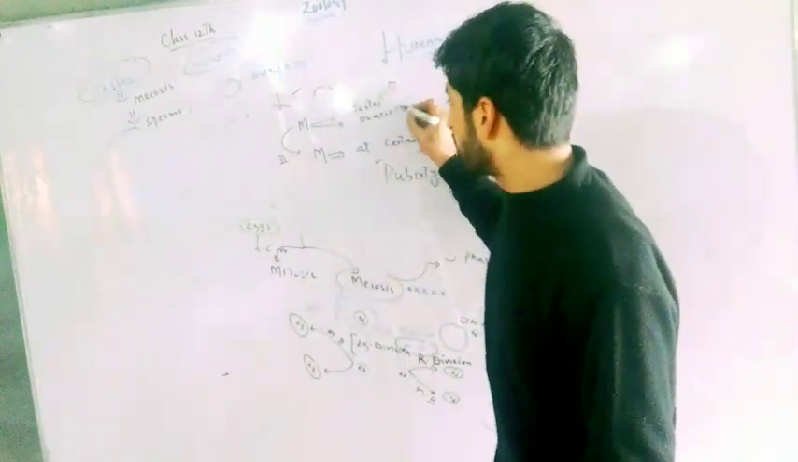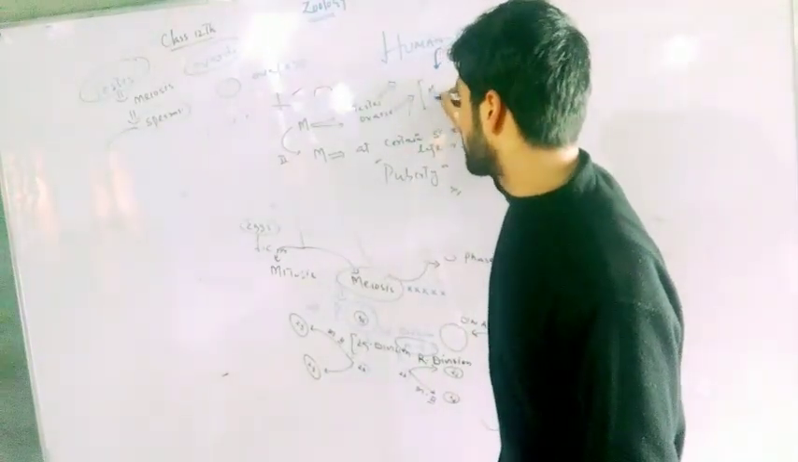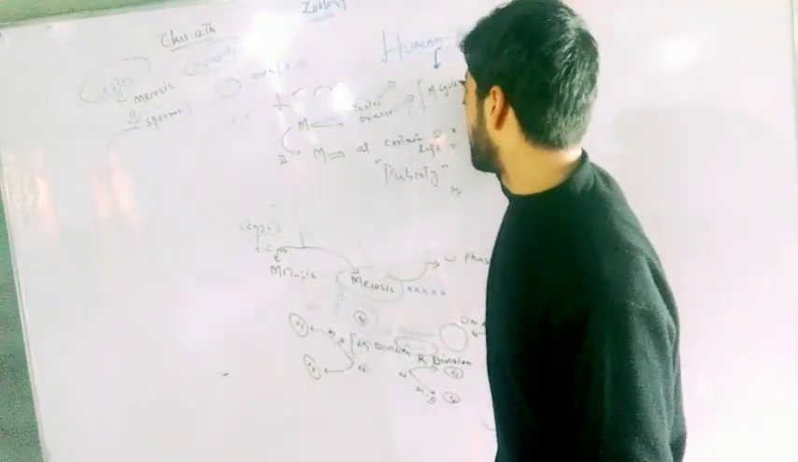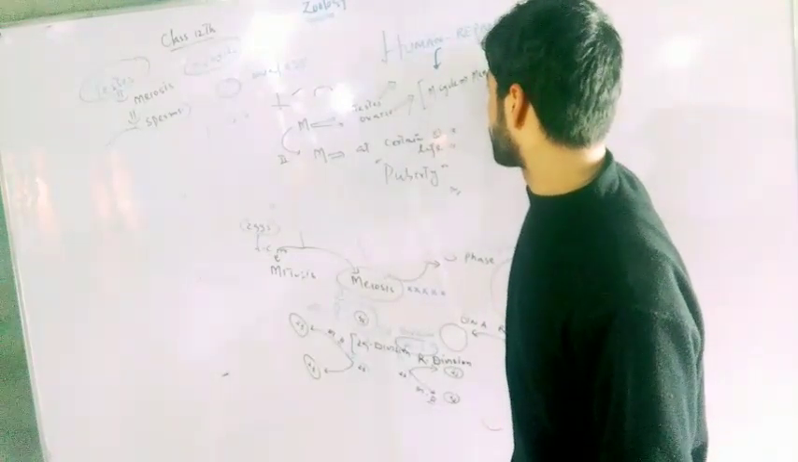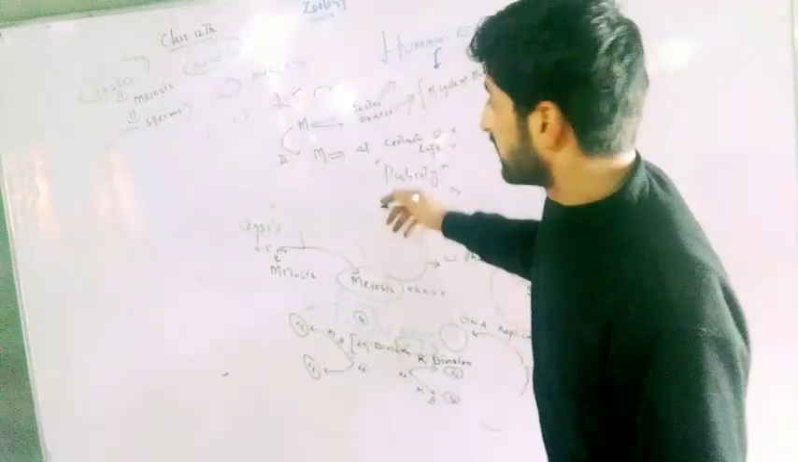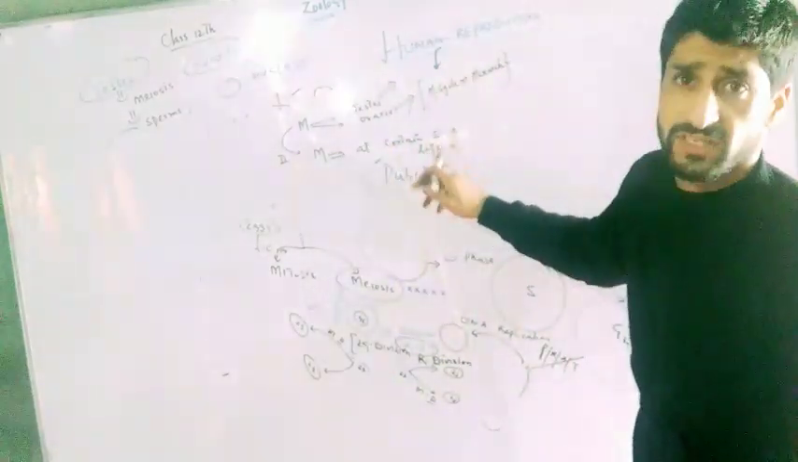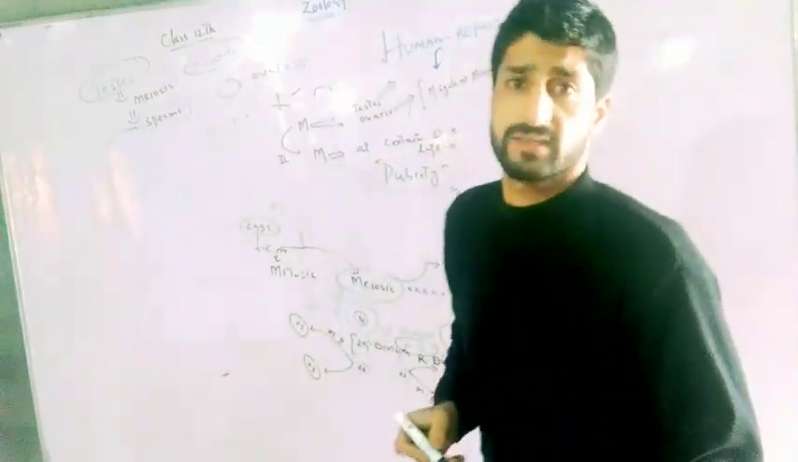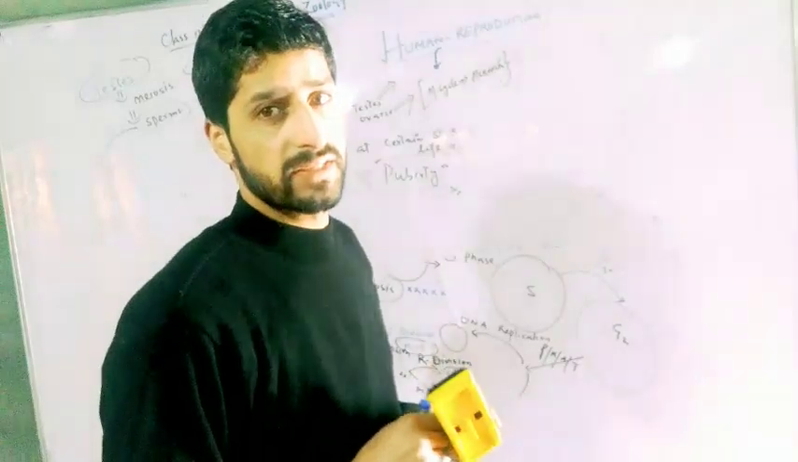And when eggs are formed, in the case of females, menstrual cycles begin. Your first menstrual cycle you call menarche. And at the same stage, what you call puberty, secondary sexual characters become prominent in males as well as in females.